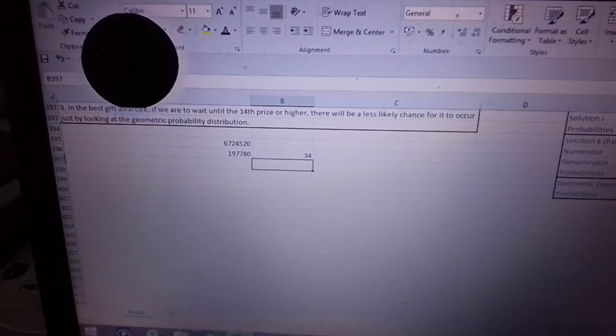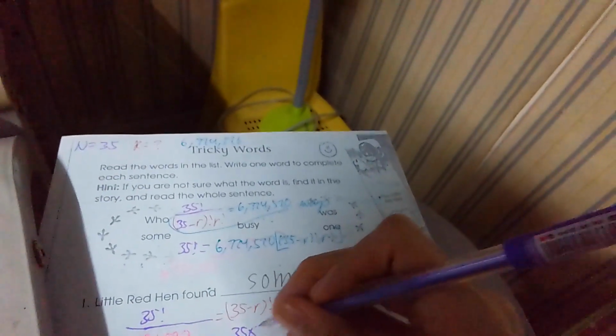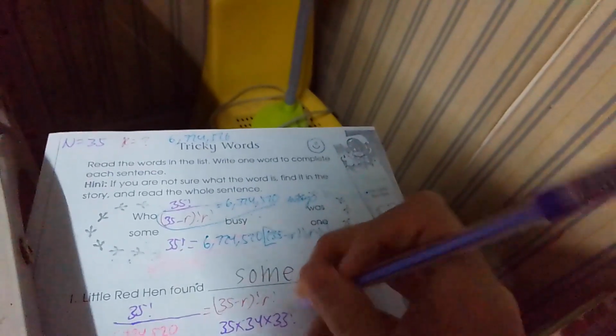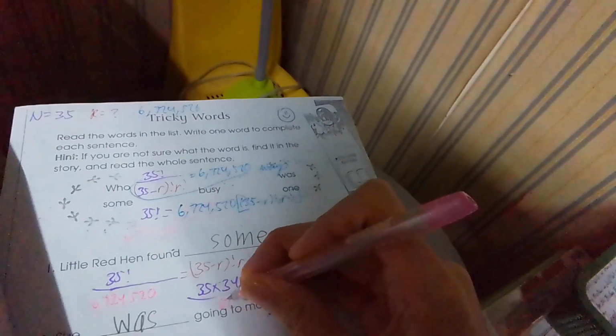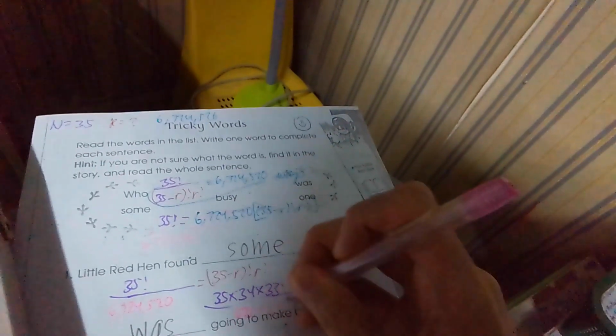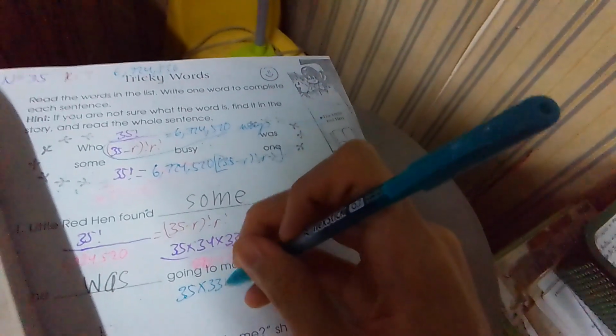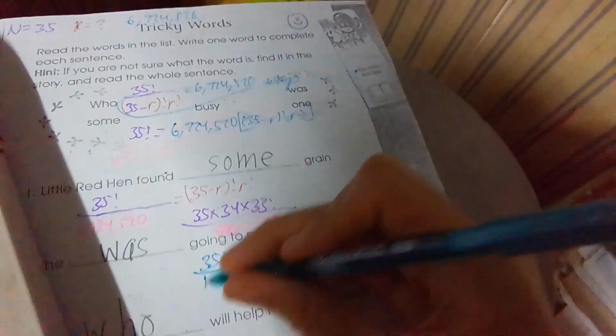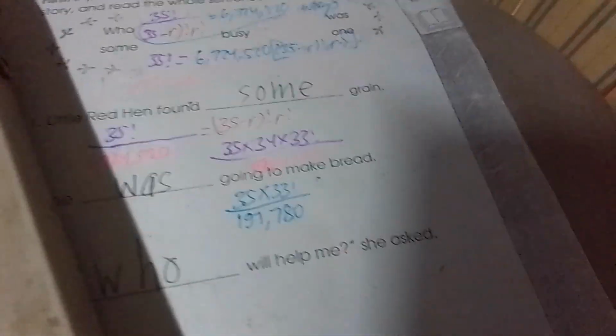Or let me write it down for you. Remember, we have 35. So therefore, this becomes 35 times 34 factorial times 33 factorial divided by this answer, which is 6,724,520. This one will cancel, because we now already have 35 times 33 factorial divided by 19,780. Right? Because remember, we already divided by 34. The 34 already cancels out.